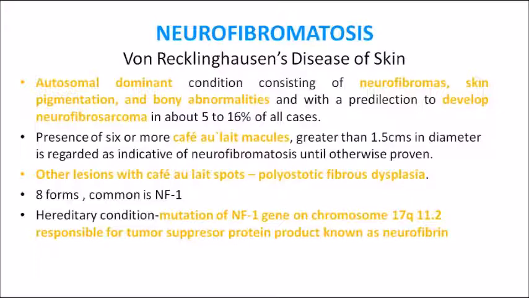So just remember, why does this disease appear? It is because of the mutation of the neurofibromatosis 1 gene on chromosome 17q11.2, which is responsible for the tumor suppressor protein product, that is neurofibromin. It was supposed to produce this neurofibromin, but there is a mutation of this NF1 gene, which is on chromosome 17q11.2, which results in this particular condition. So it's autosomal dominant; you can see neurofibromas, skin pigmentations, café-au-lait spots, and bony abnormalities.